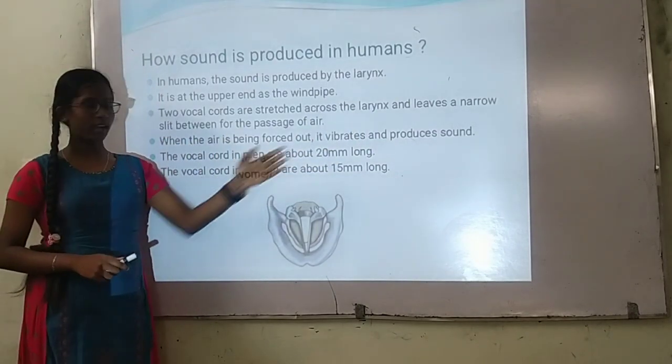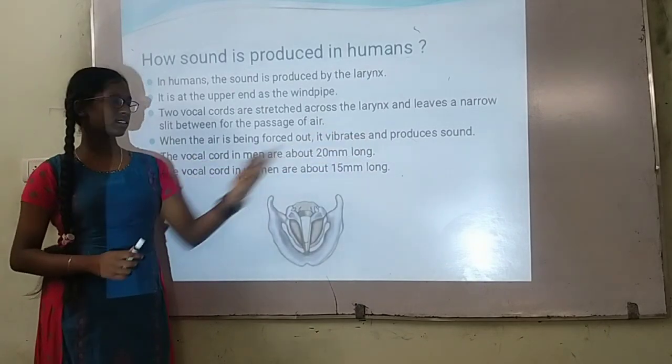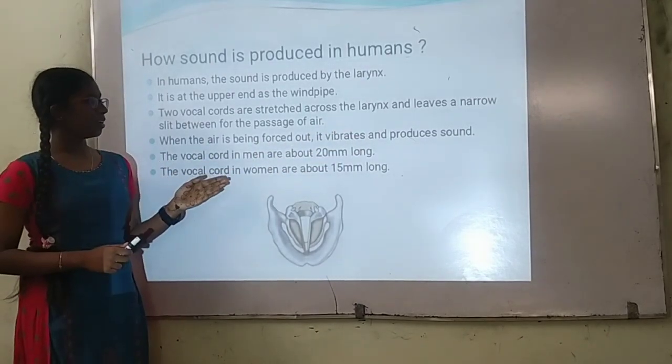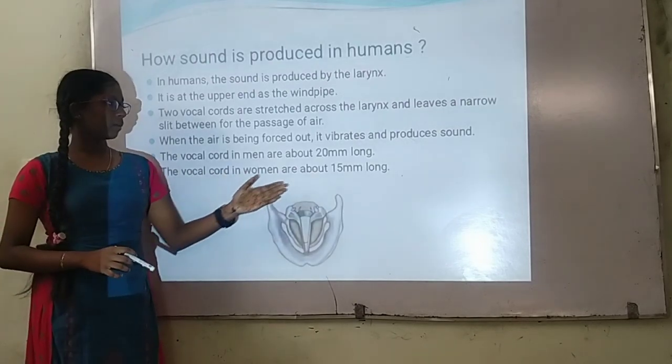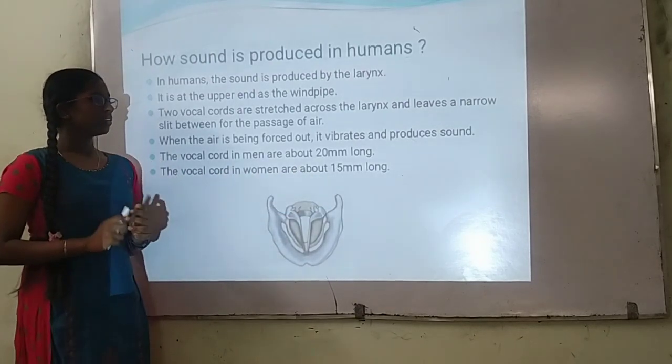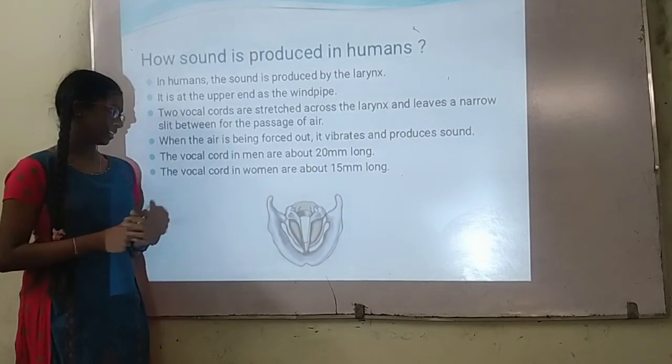Between for the passage of air. When the air is being forced out, it vibrates and produces sound. The vocal cords in men are about 20 mm long. The vocal cords in women are about 50 mm long. Due to this, the sound in women and men varies.